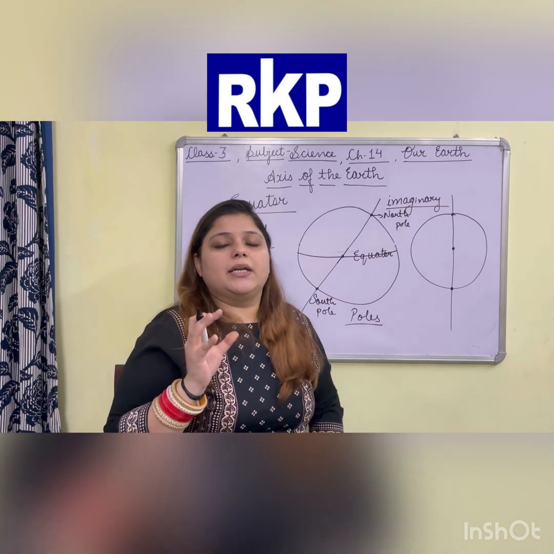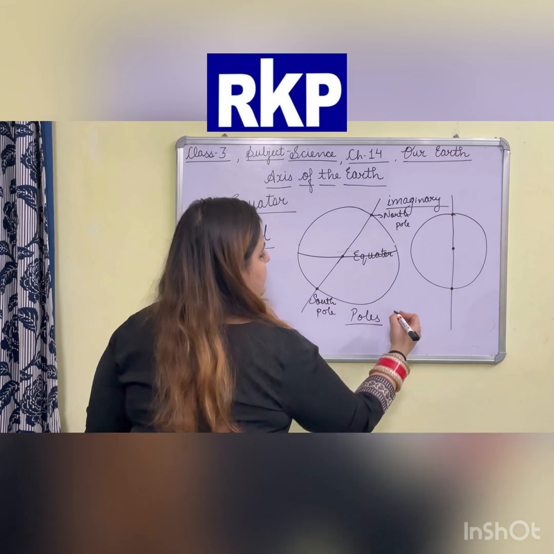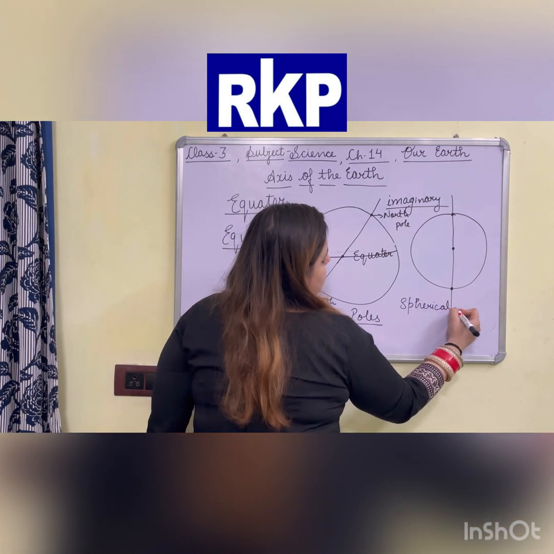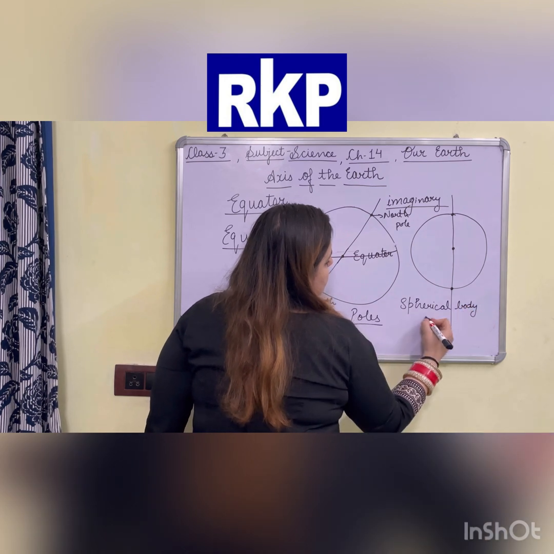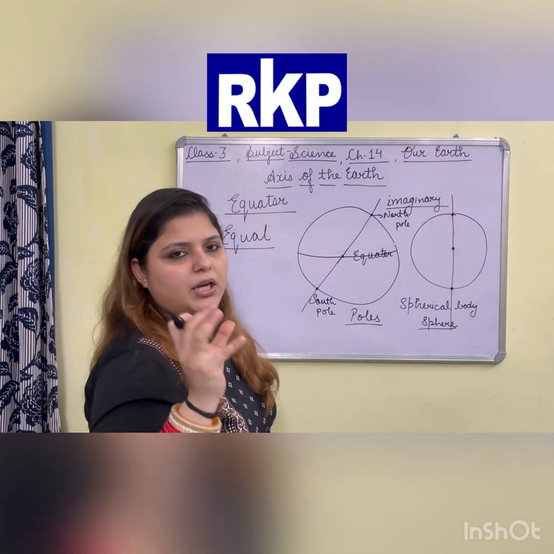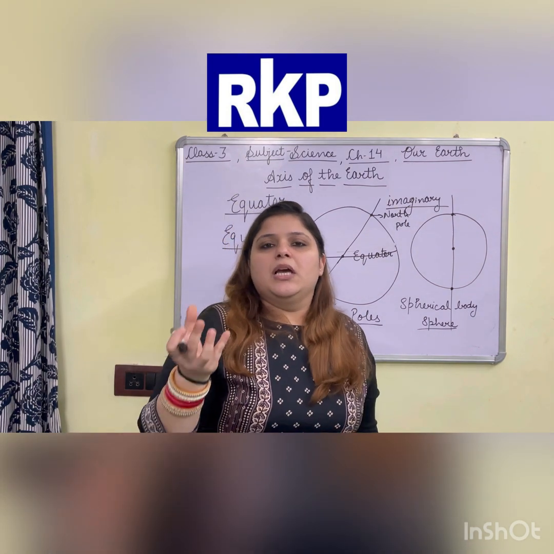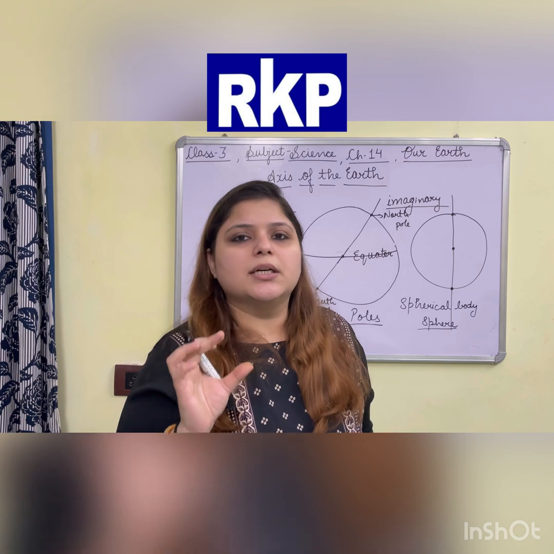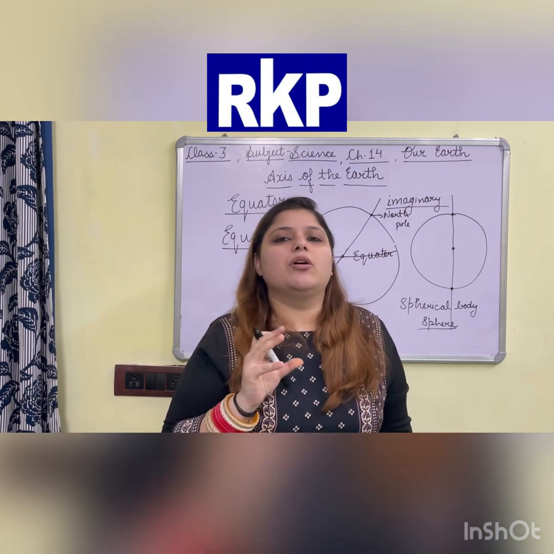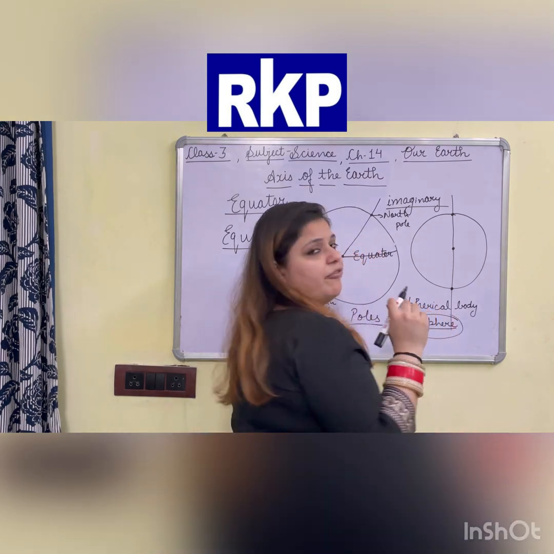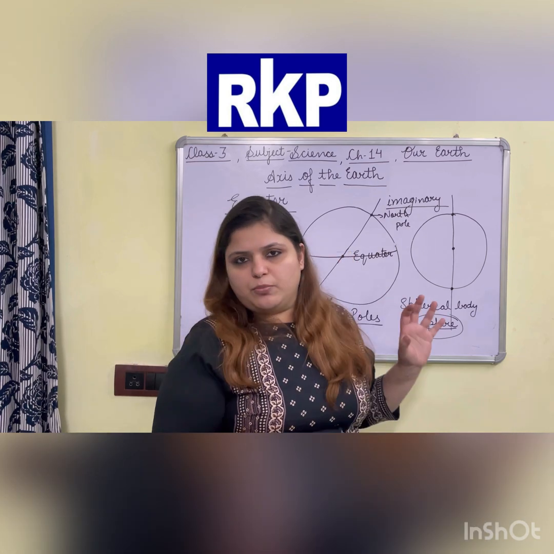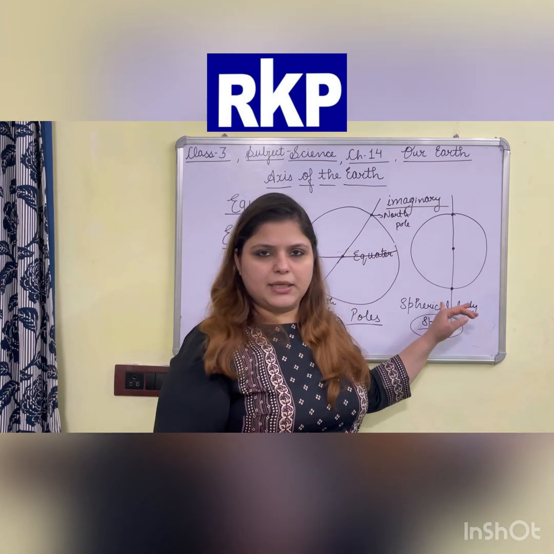As we all know, earth is a spherical body. It means it is a sphere. Sphere means a solid round object. If we talk about a circle, a circle is like a bangle which is empty from inside. But a sphere is like a football which is filled from inside. Clear? So earth is like a football, means earth is spherical in shape.